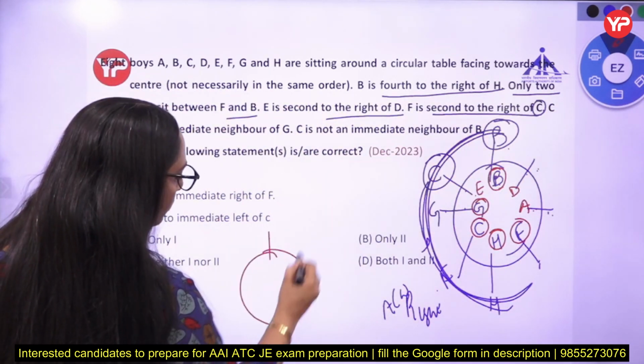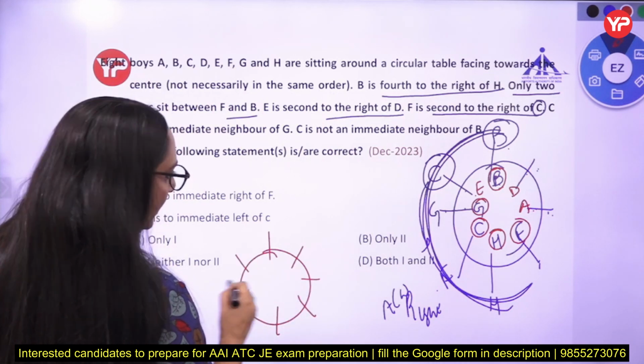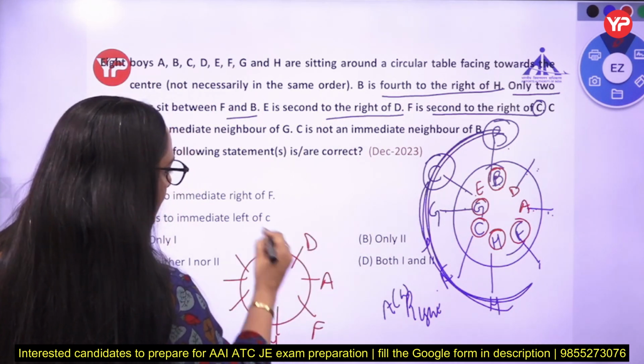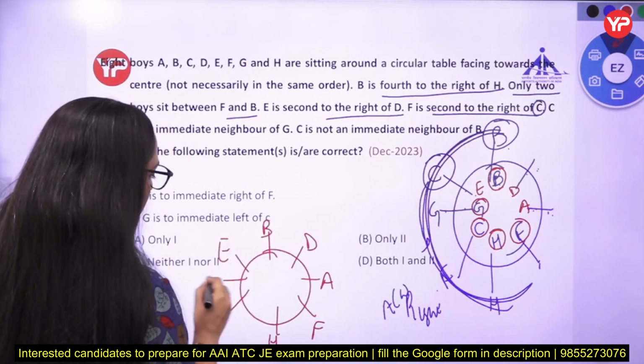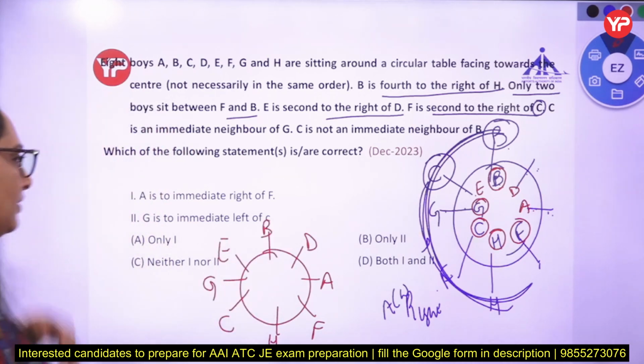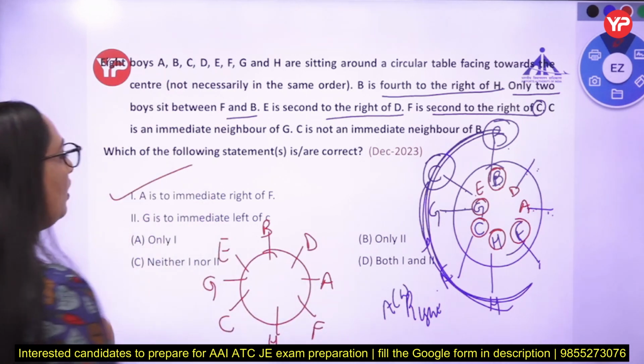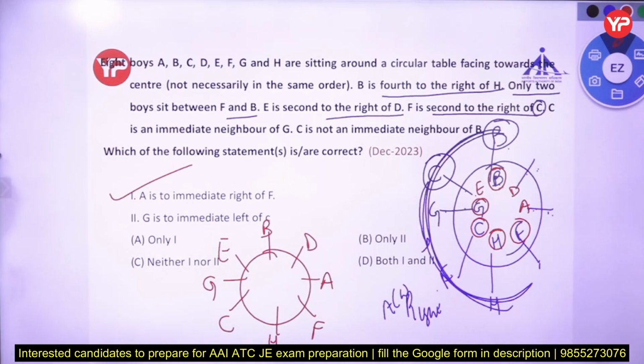8 people, 1, 2, 3, 4, 5, 6, 7, 8. H is there, F is there, A is there, D is there, B is there, E is there, G is there and C is there. Which of the following statements is correct? A is an immediate neighbor of F. Yes, A and F are immediate. A is immediate right of F. Yes, A is immediate right of F.